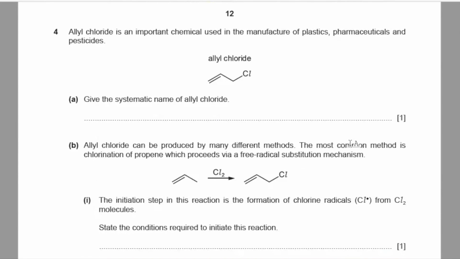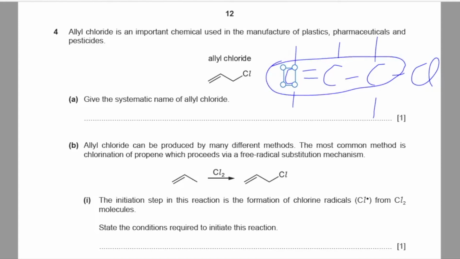Question number 4. Allyl chloride is an important chemical used in the manufacture of plastics, pharmaceuticals, and pesticides. Part A, give the systematic name of allyl chloride. So let's first draw the structural formula of allyl chloride. Okay, so I'll start numbering my longest carbon chain, which is this one. This is my longest carbon chain.